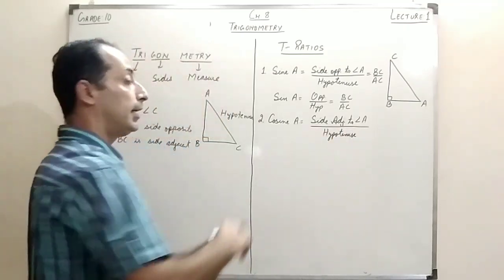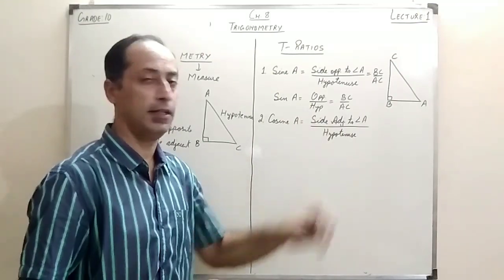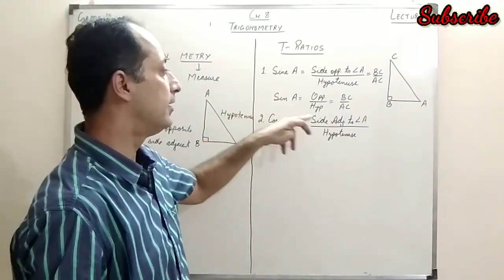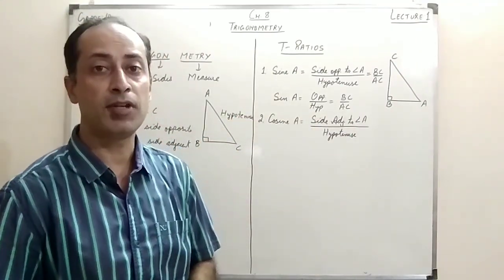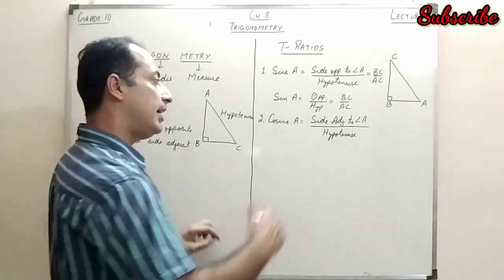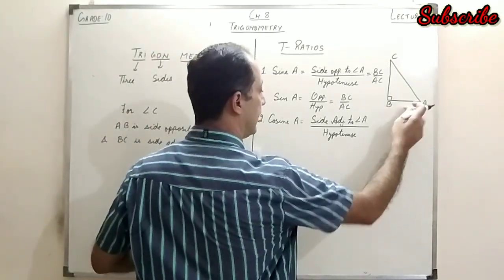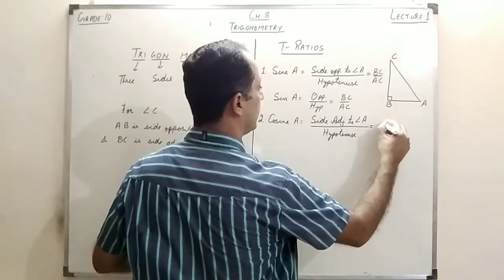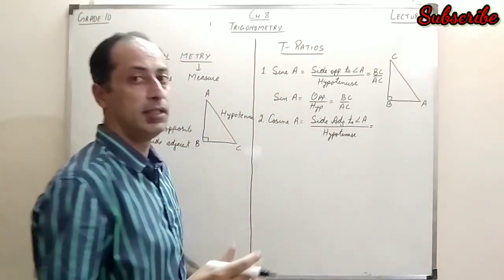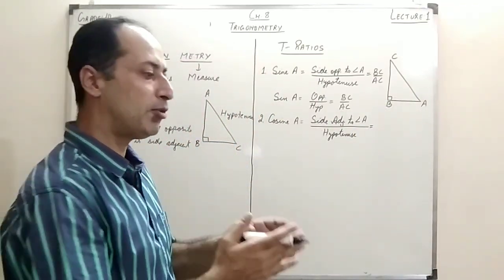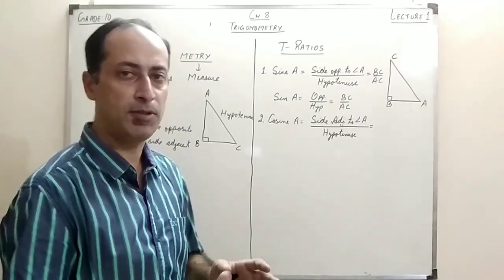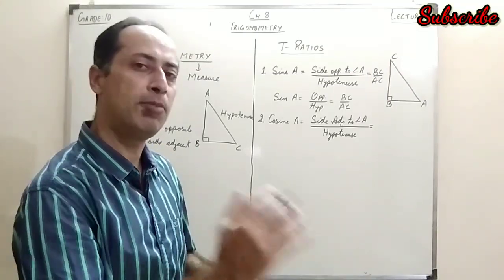Now, since we have taken angle A here, that is why I am writing angle A. If I take angle C here, I will have to change this. I will have to write it angle C. Now, the side adjacent is this side, which includes the angle except the hypotenuse. When I will be talking about the side, I am not talking about hypotenuse here. I will be specifically talking about hypotenuse only.